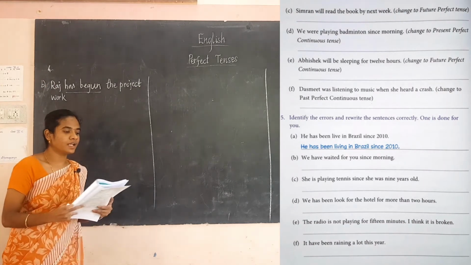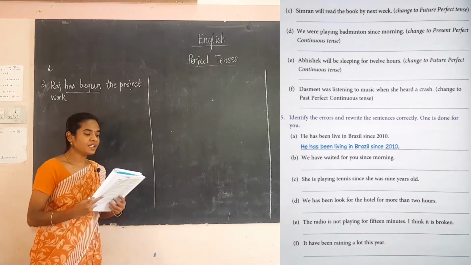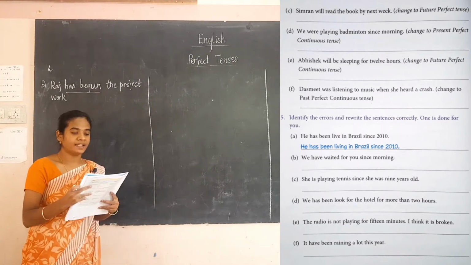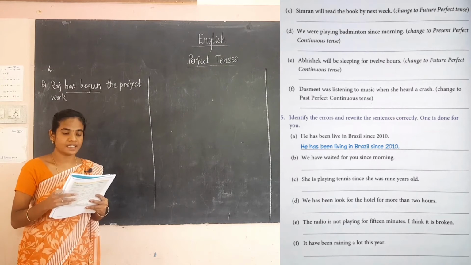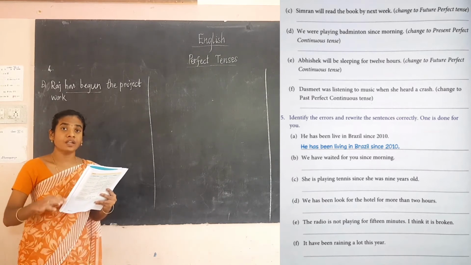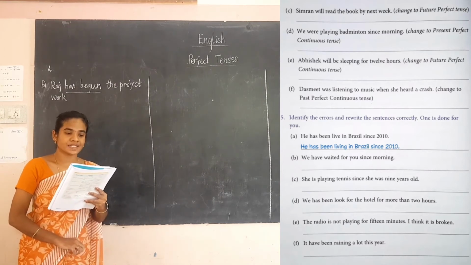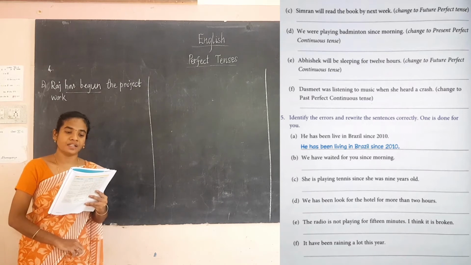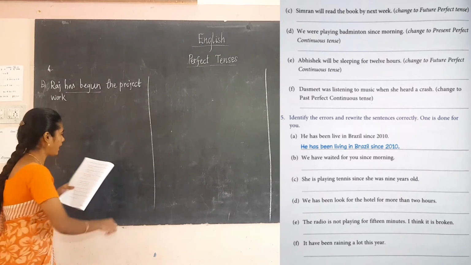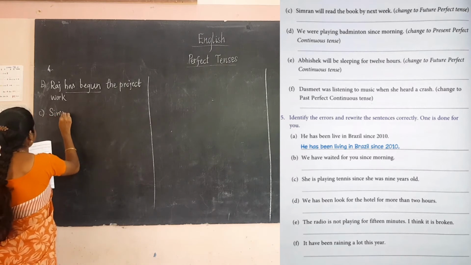See this, these are the remaining ones for you. Okay, see, Simran will read the book by next week. Okay, Simran will read the book by next week. You have to change into the future perfect tense. So how we can write? So Simran will have read the book by next week. Shall we write like this? So students, write very carefully.